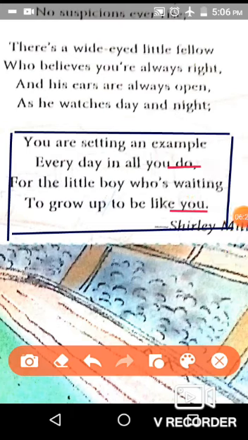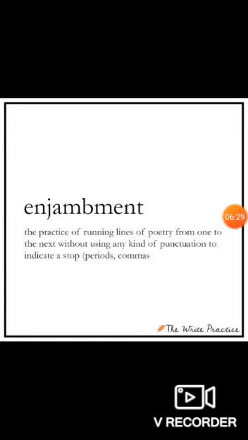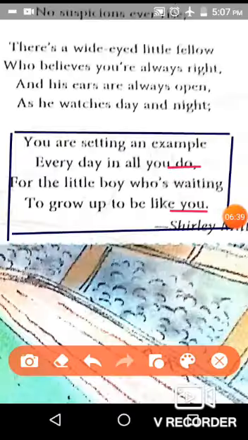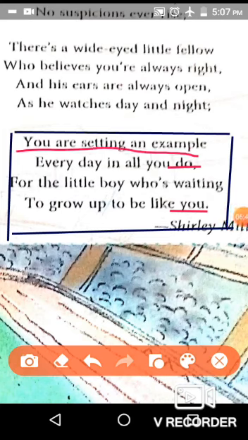Now here in this stanza also another device is enjambment. Enjambment is the practice of running lines of poetry from one to the next without using any kind of punctuation to indicate a stop. Here in line number 1, You are setting an example every day in all you do.